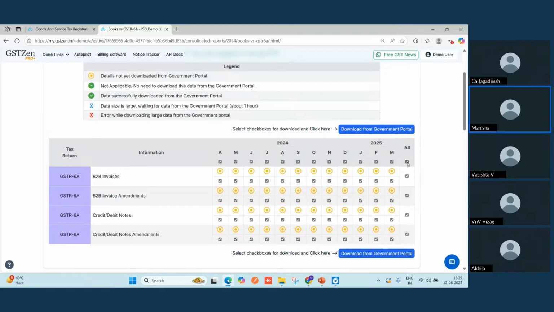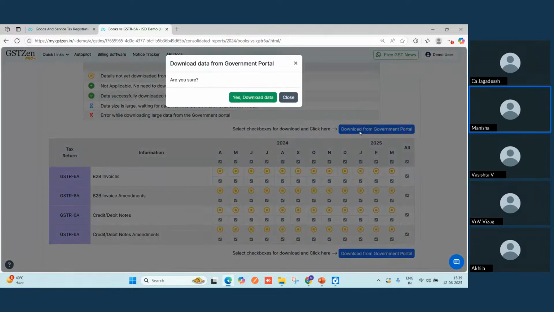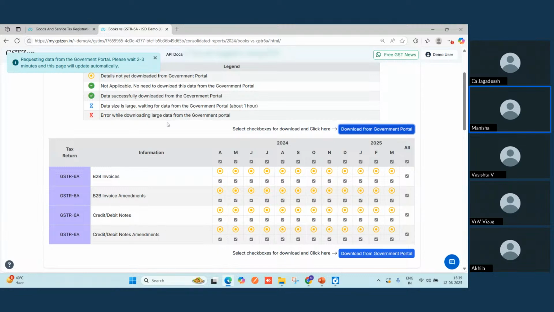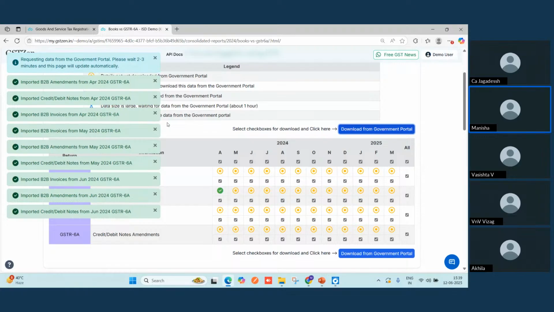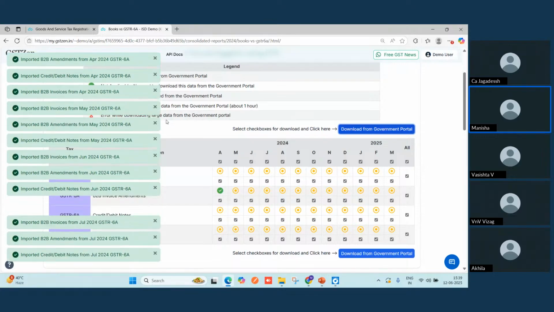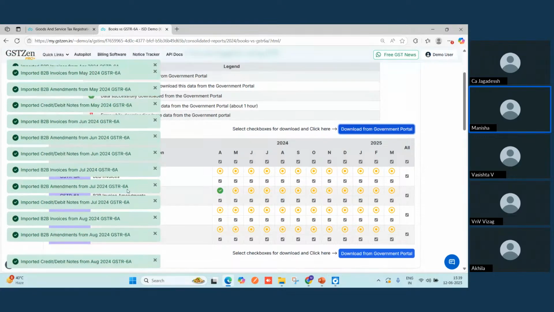Here, I want to fetch the data for the complete year. So I'll be clicking on this checkbox under this all. And post clicking on this checkbox, I will download the data from the government portal and give the command as yes. So it will take 2 to 3 minutes to fetch all the data from the portal, and you will get all the notifications on the left hand side of your screen.